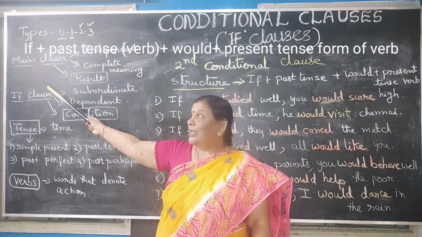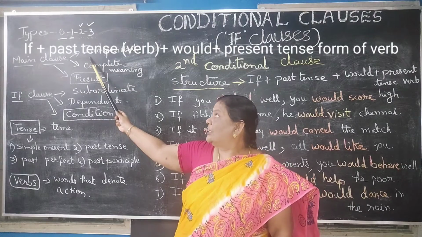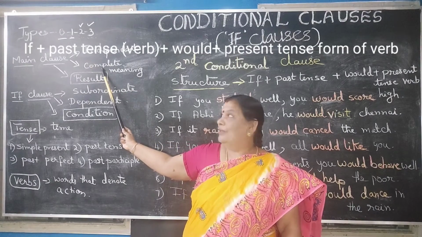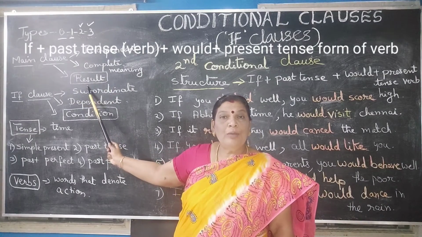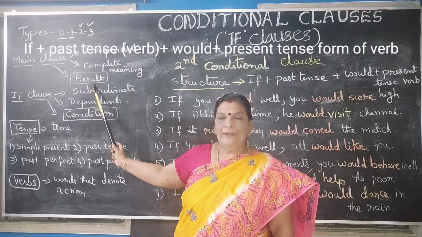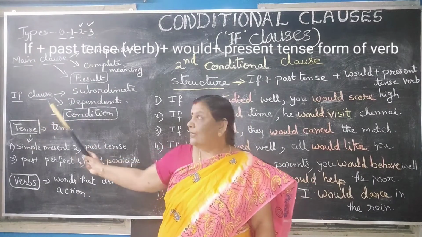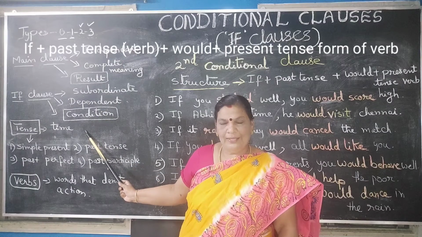Main clause. It is also called the independent clause or principal clause, and it gives complete meaning. It gives the outcome or the result laid down by the condition in the if clause. The if clause is a subordinate clause or dependent clause, and it lays down the condition.